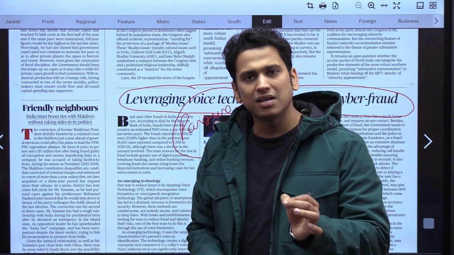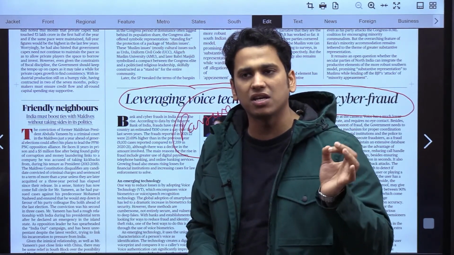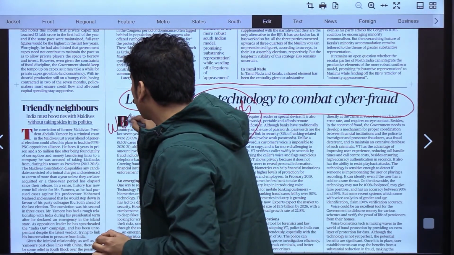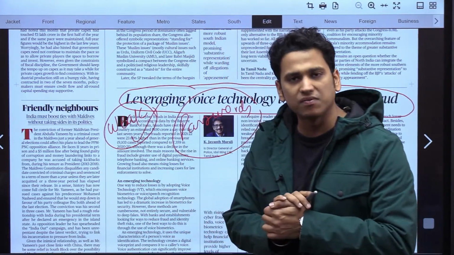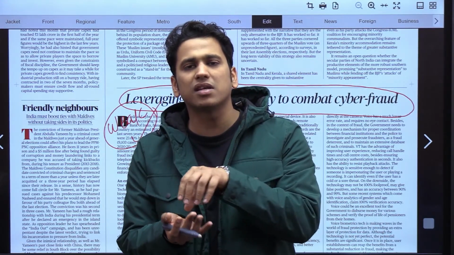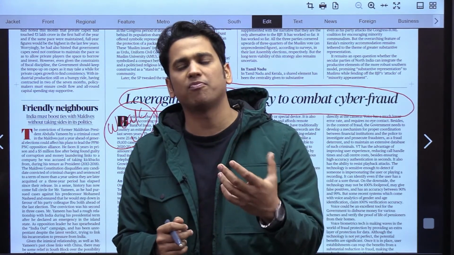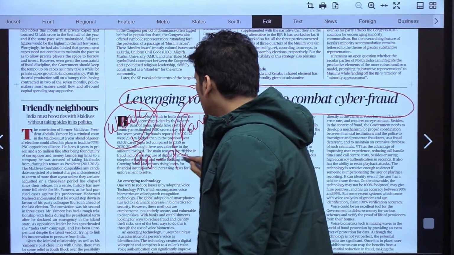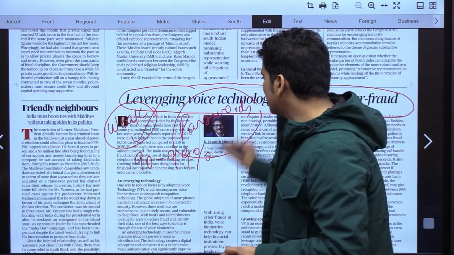One of the reports says the major reason for these cyber frauds on our online transactions is cyber fraudsters exploiting the weak passwords set up by people or entities. The main reason is weak passwords. So there is a technology, but there are certain loopholes in this technology, right? The password technology or the biometrics technology. So they have come up with a new technology that has a success rate of, let's say, 90 to 99%. And the technology they are exploring here is voice technology.